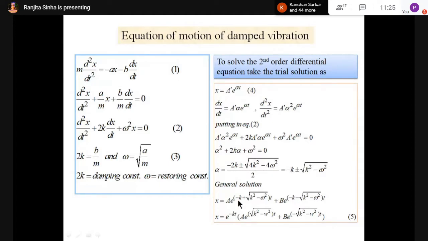A into e to the power root over k square minus omega square t plus B into e to the power minus root over k square minus omega square t. I have given this equation number 5. So the general solution of the differential equation I have already calculated, and that is x equal to this.